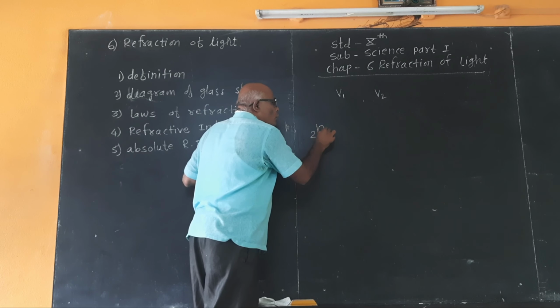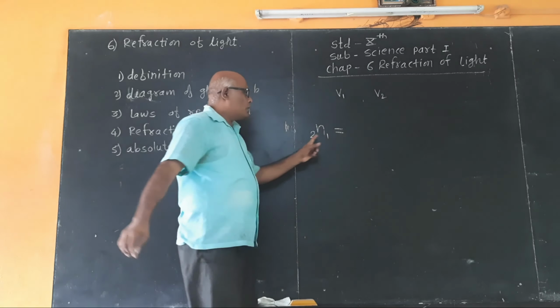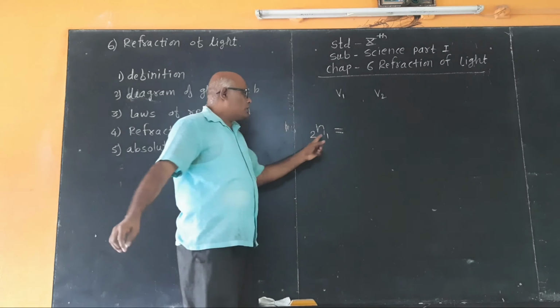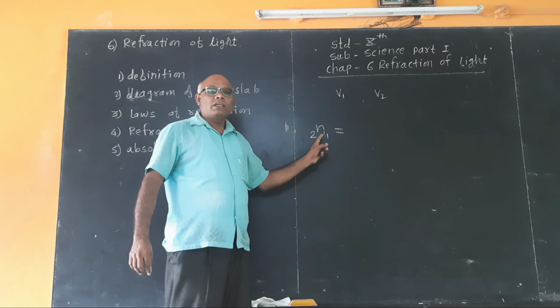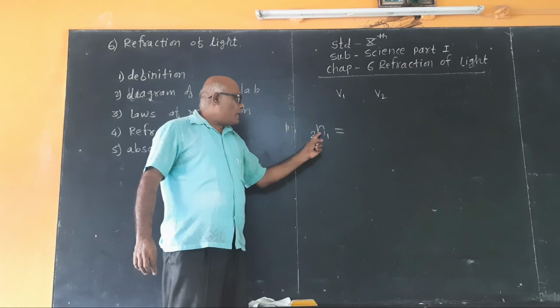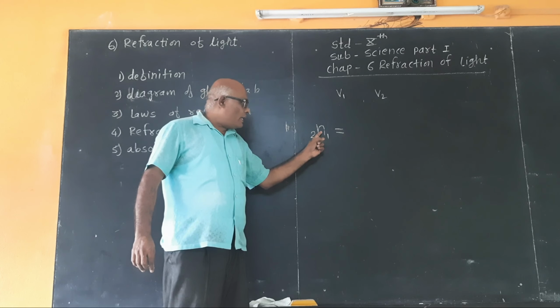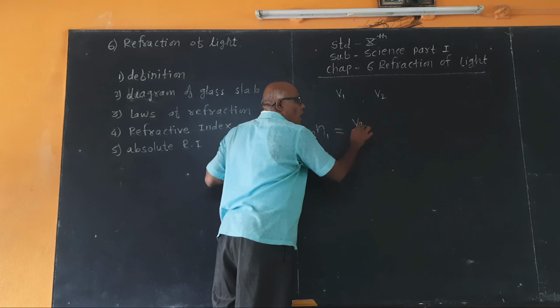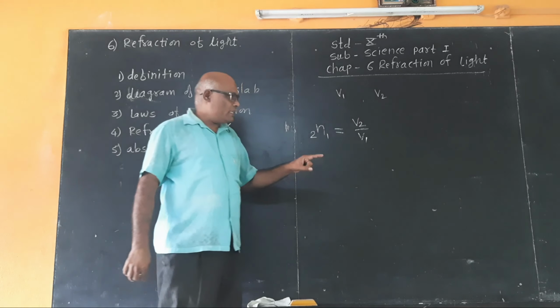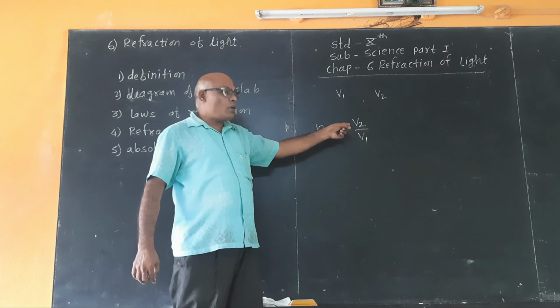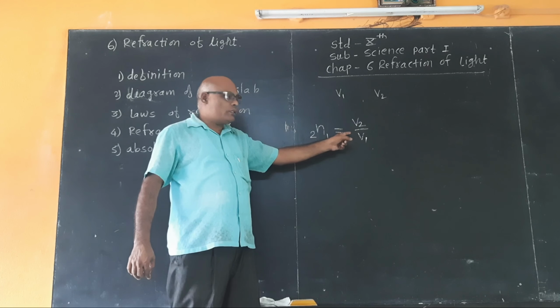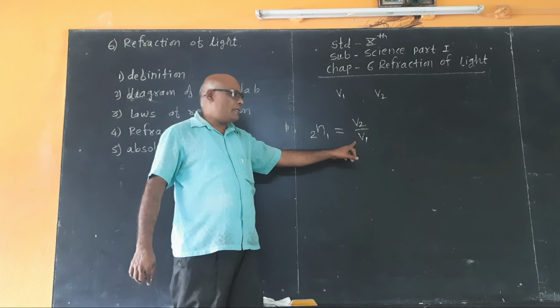The symbol of refractive index is nu. 2nu1 is read as the refractive index of the second medium with respect to the first medium, and it is equal to V2 upon V1, that is, the ratio of the velocity of light in the second medium to the velocity of light in the first medium.